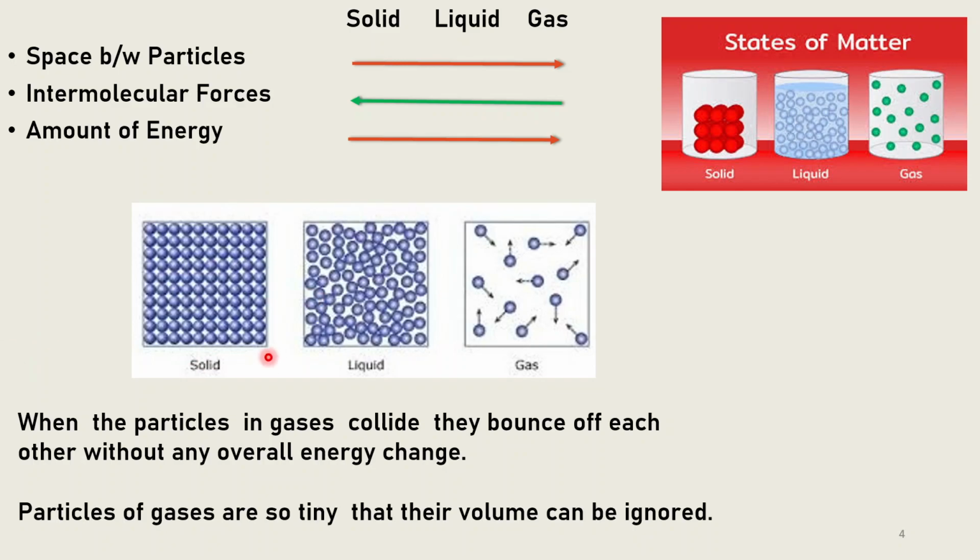Remember that at constant temperature and volume, when the particles in a gas collide, they bounce off each other. The average kinetic energy does not change because these collisions are elastic. If one particle gains kinetic energy, another loses kinetic energy. So the average remains constant.